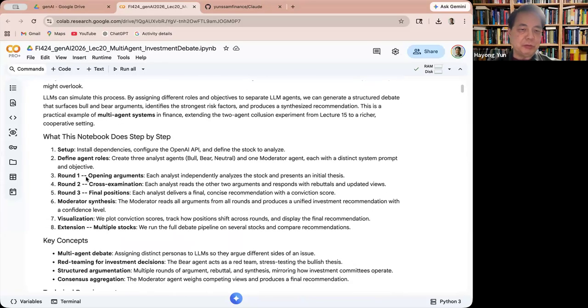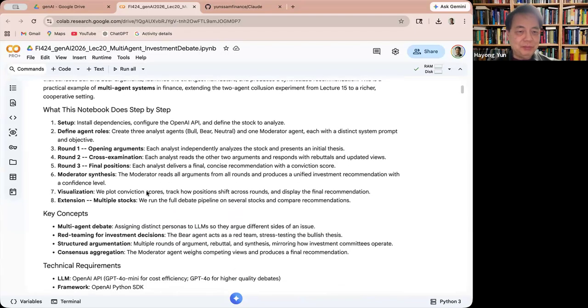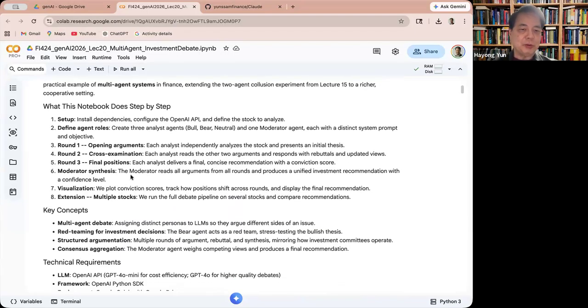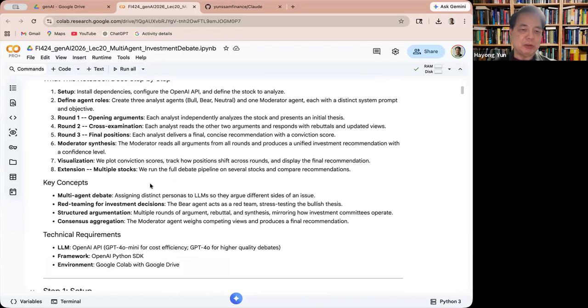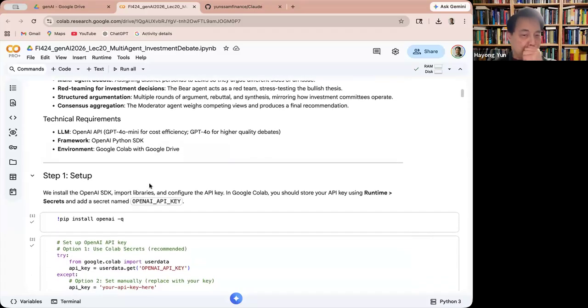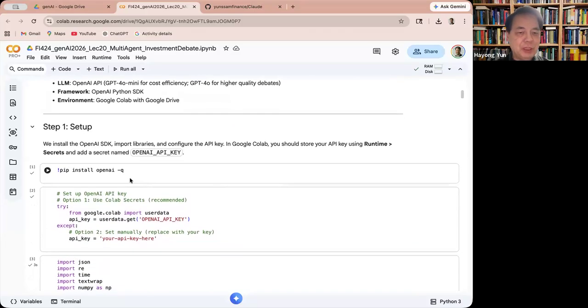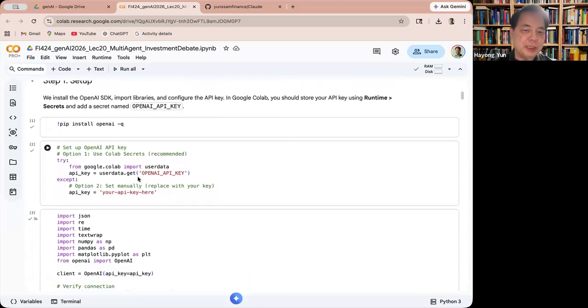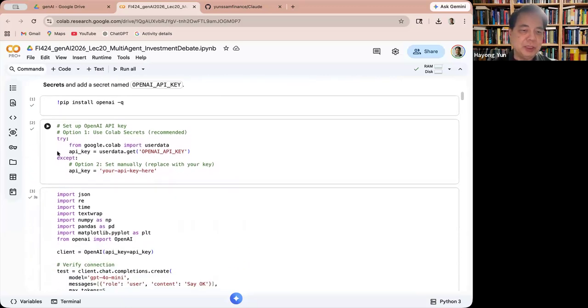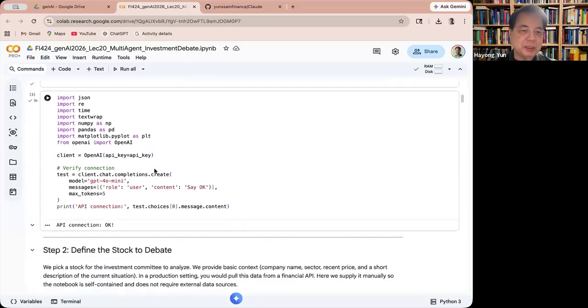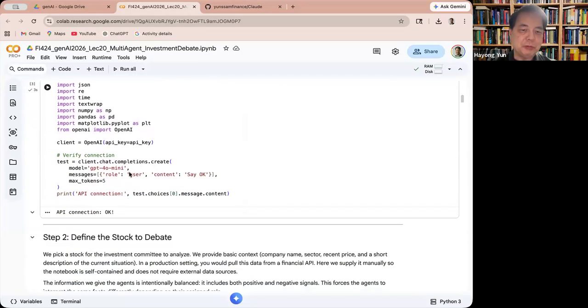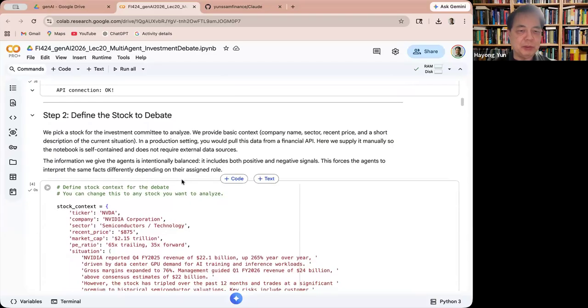So anyway, the format is that we define the roles and then have a round one argument, round two argument, round three argument. So you can see that it is almost like a court debate maybe. And then check how the moderator synthesizes and see how that works out. So we first install OpenAI, and I give my key, which is stored here. Okay, and we'll just use GPT-4 Mini. I guess that's probably good enough.